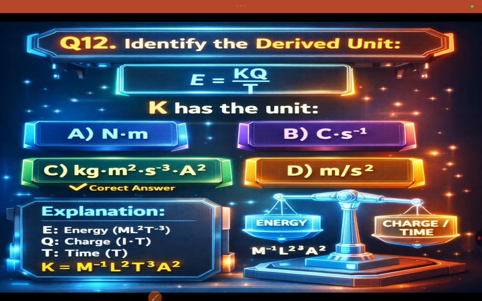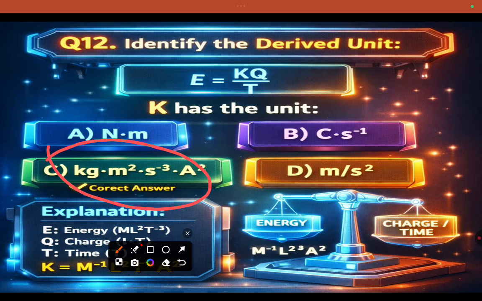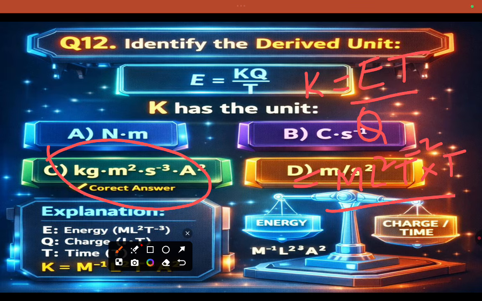Identify the unit of K. Here K equals E T by Q. E is energy, which is M L square T minus 2, into T by Q, where Q is charge, which is A T. After simplification you get M L square T minus 2 A to the power minus 1.